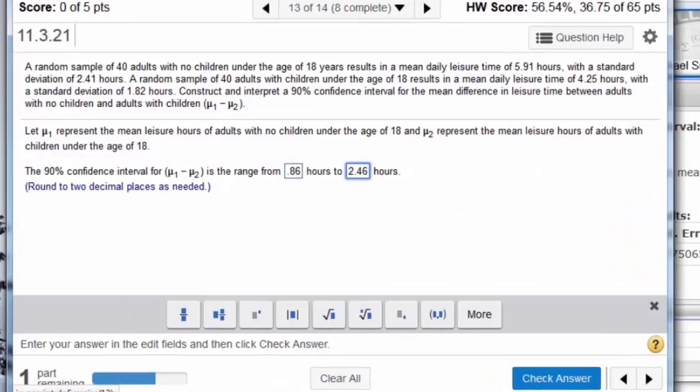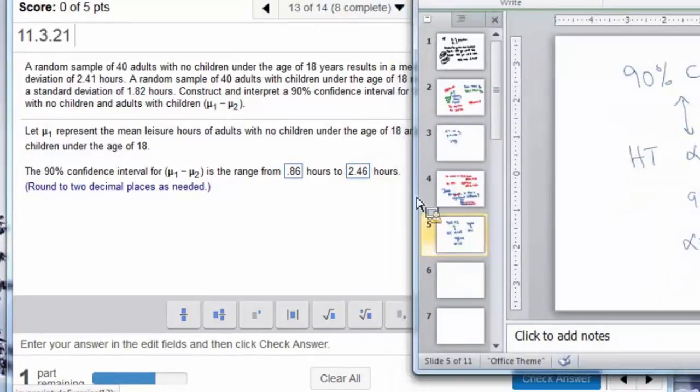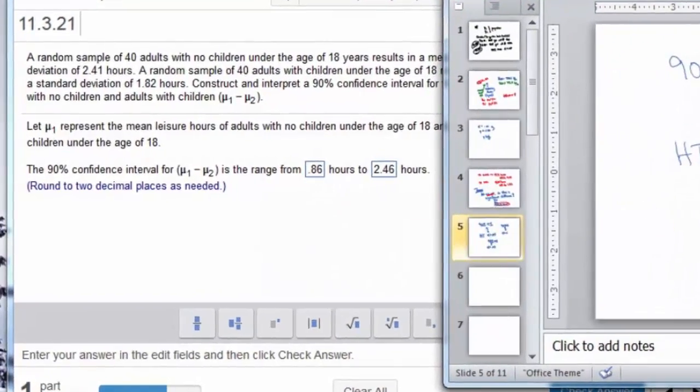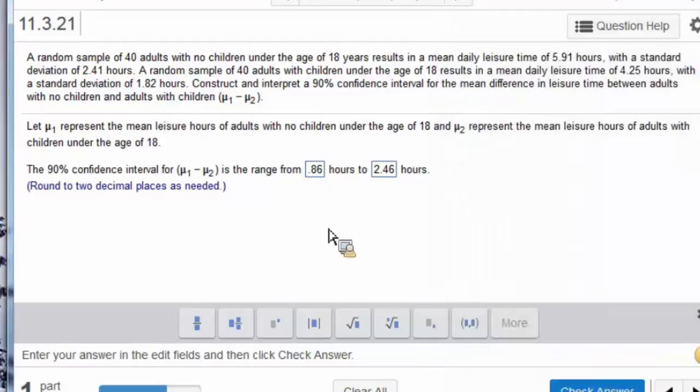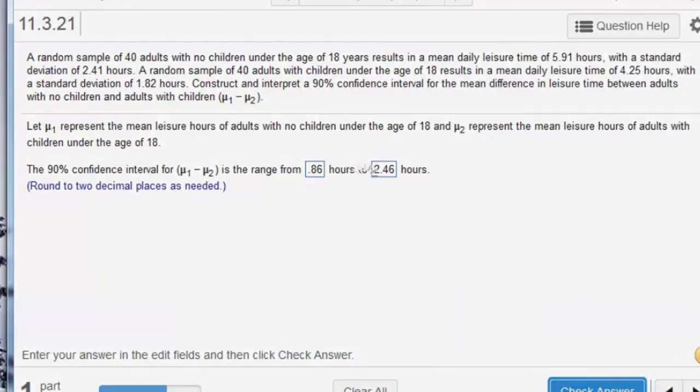So for those of you who saw that this interval did not include 0, you are correct. If we were doing an alpha equals 0.1 level hypothesis test, that would correspond to the 90% confidence interval, and it would be a reject, because 0 is not inside the interval. Check our answer, and that's good.